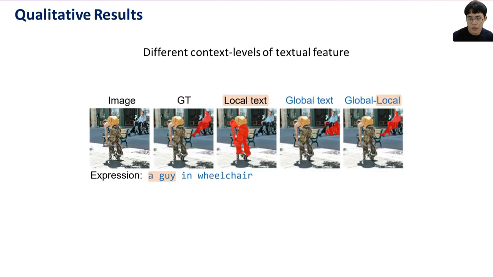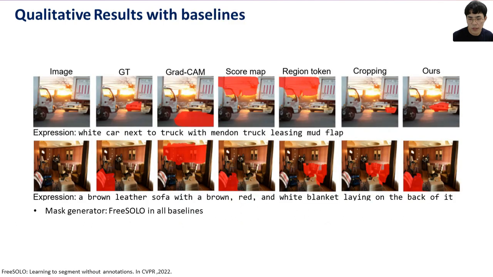And the same trend holds in the textual modality. Our Global-Local CLIP identifies the target object better than other baselines. In this case, we use FreeSOLO as the mask proposal in all baselines.